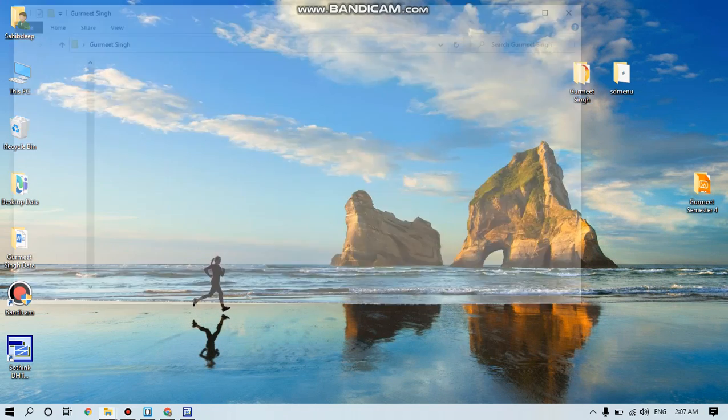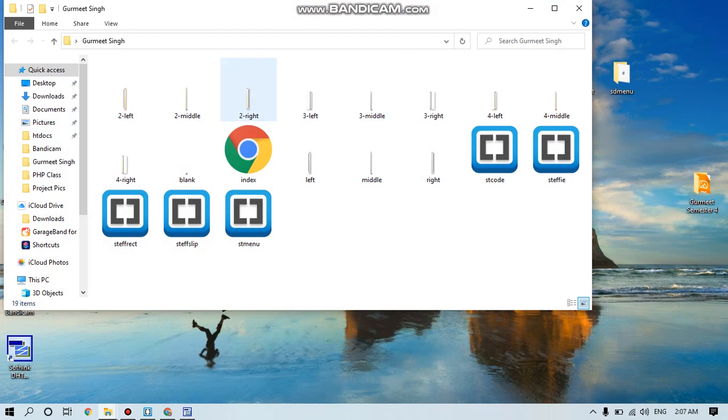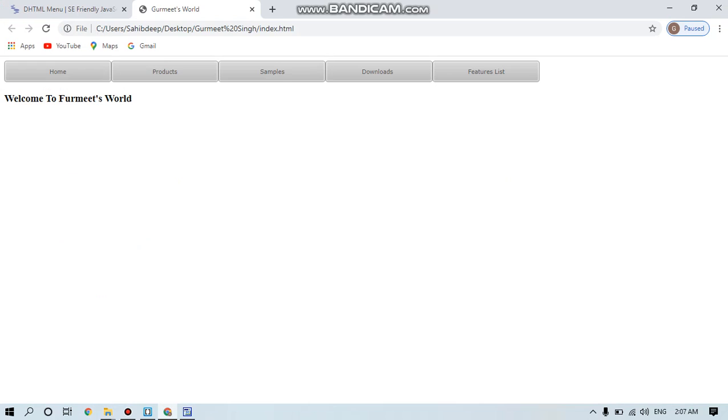Now we are going to open the page. You can see that there are so many changes in this folder because previously I had only this page. Now we can open and can see the output. So this is the navbar. So you can see that it's very easy to use.